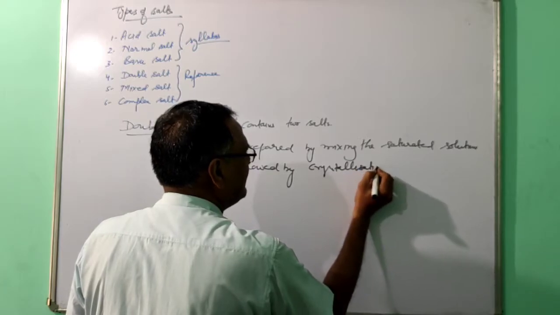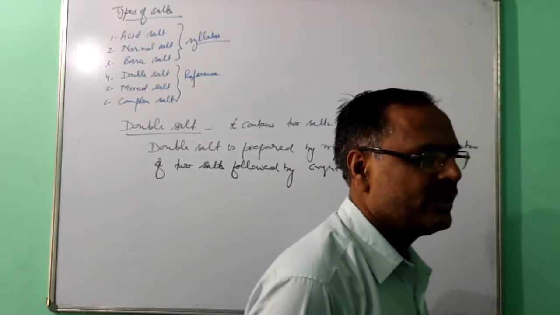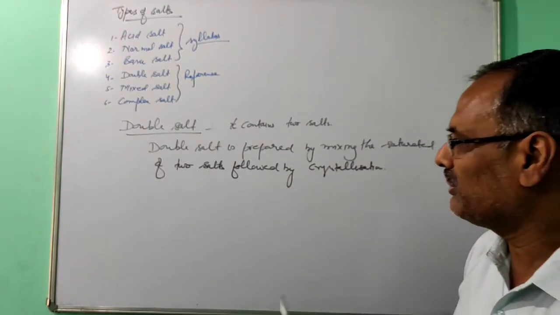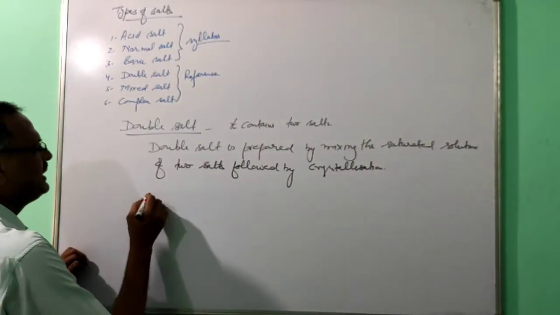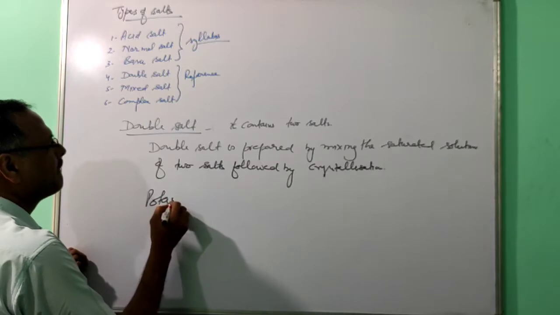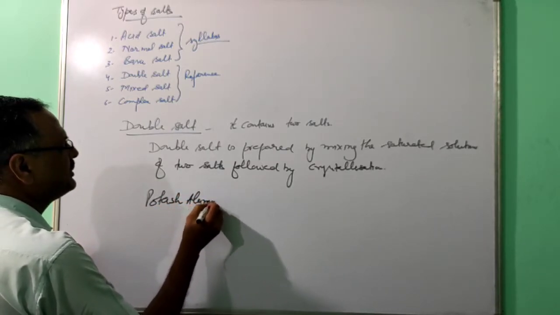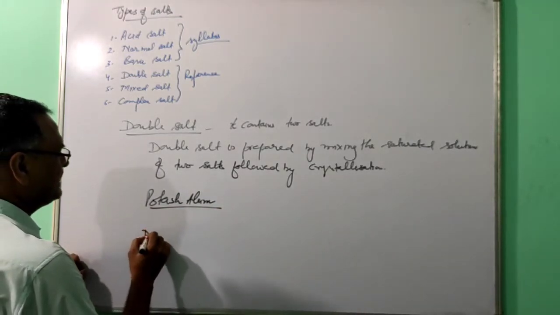The meaning is that you take the two salt solutions, mix them, then heat to the point of crystallization. When you see that crystals are about to form, just leave it. So you will get the double salt crystal. Two examples are given: potash alum, which you are familiar with, and another one is Mohr salt.